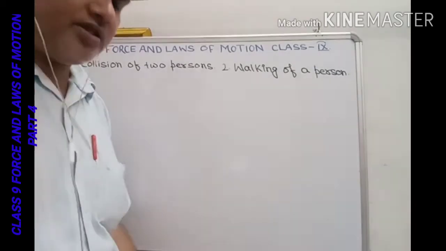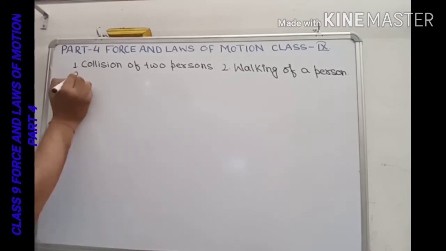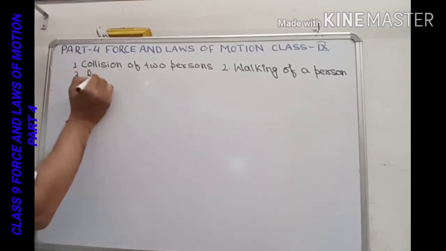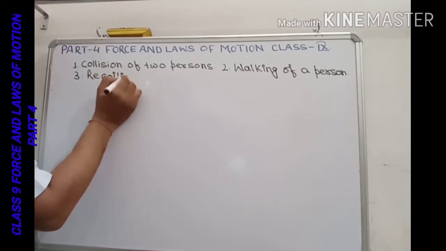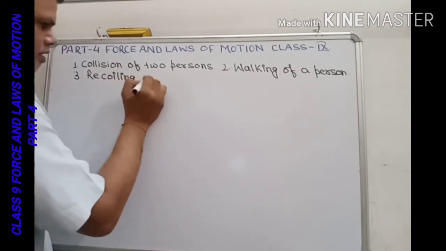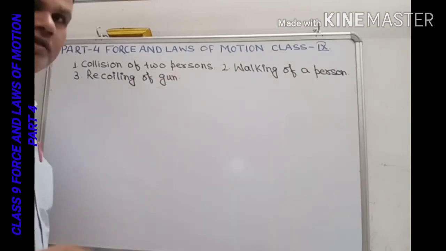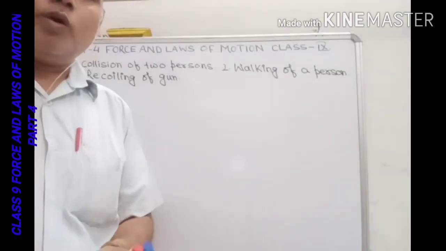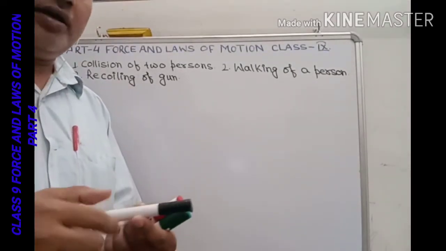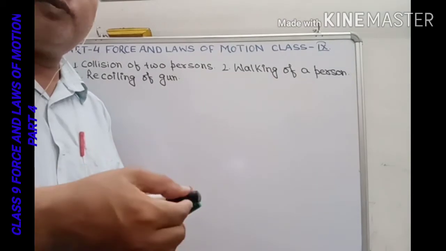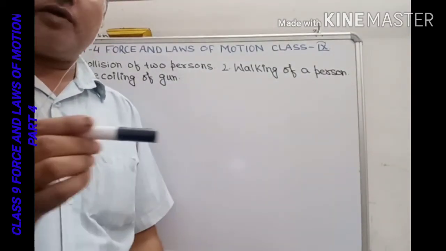Similarly, the third application of Newton's third law of motion is recoiling of a gun. When a bullet is fired from a gun, the bullet moves forward and the gun is pushed backward.